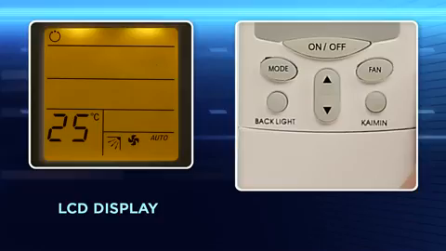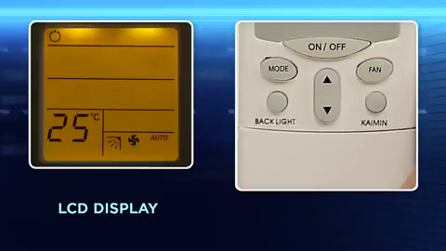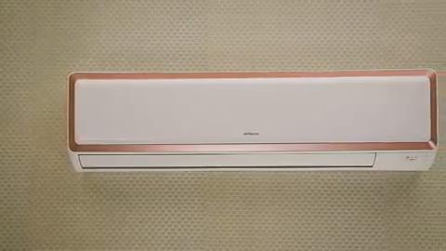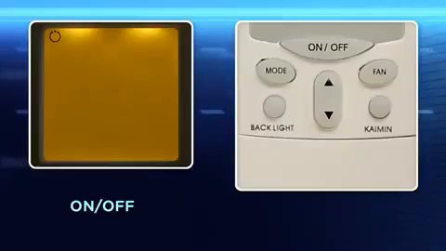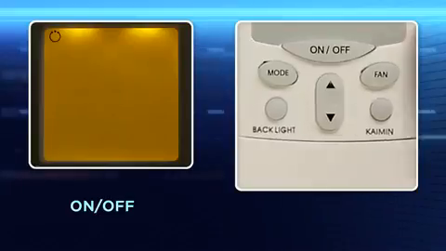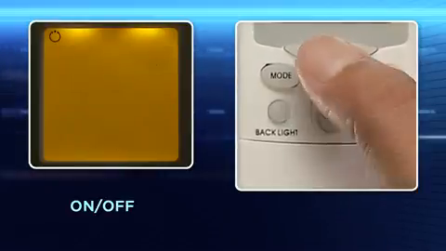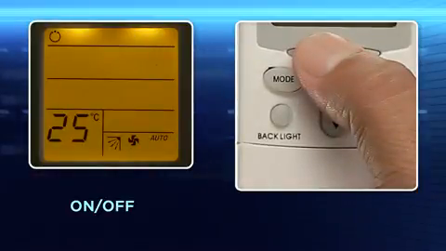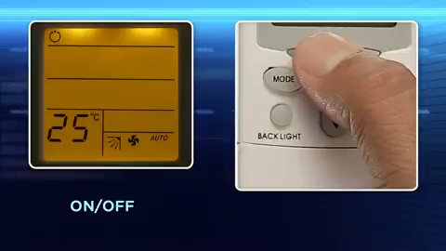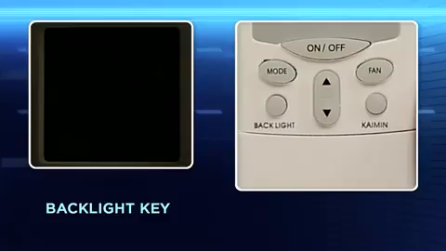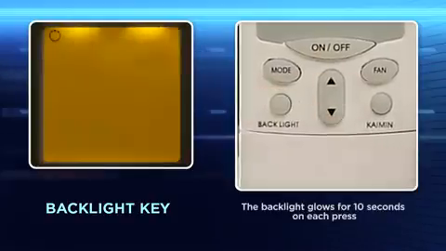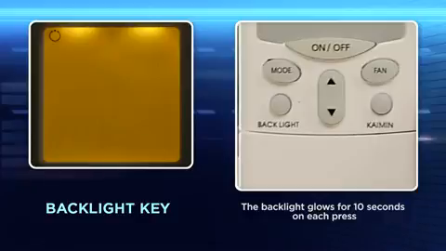LCD display. The LCD display on remote indicates the selected operation mode. To start operating your split air conditioner, press on/off key. Use this key to switch on or switch off your air conditioner. When remote is on, segment grid lines can be seen on LCD display. Backlight key. Use this key to turn on the backlight of the remote for better visibility during day or night.